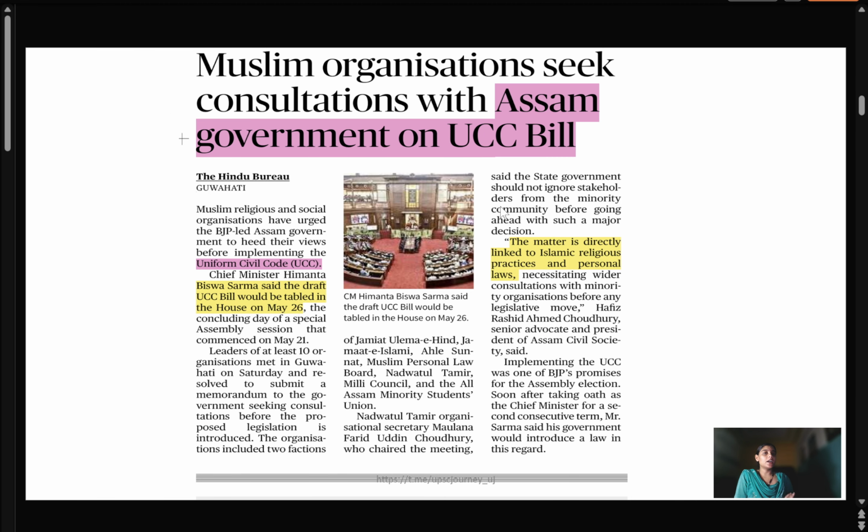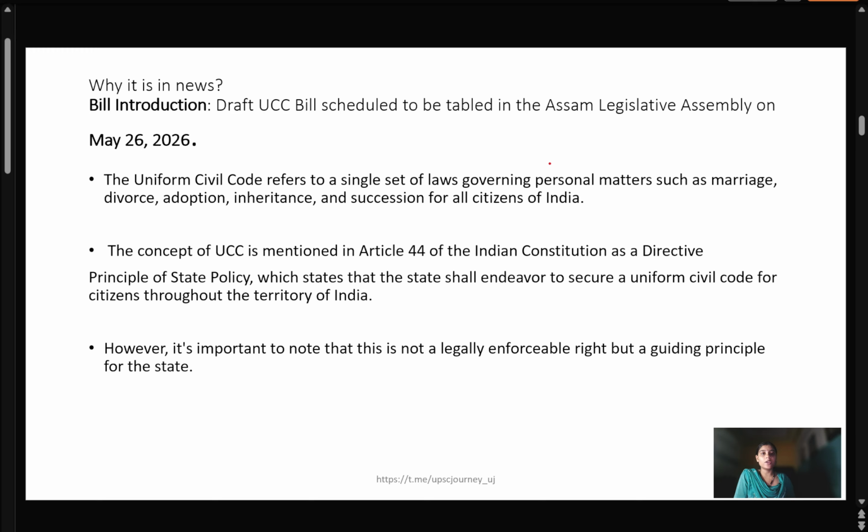Next article is regarding the UCC bill. UCC bill means Uniform Civil Code bill. As we know in India, we have different laws for Hindus and different laws for Muslims, but this Uniform Civil Code bill is seeking a common law for all the citizens of the country. But why is it in news as of now?